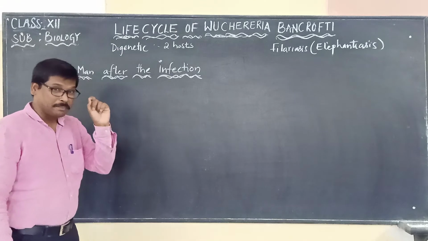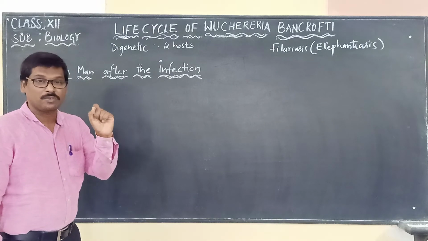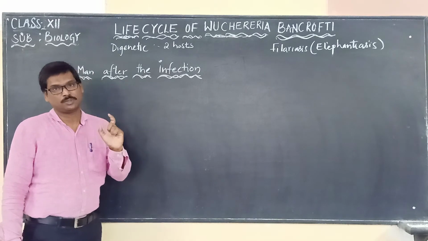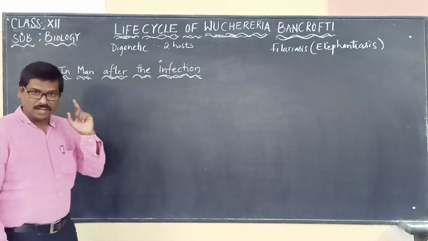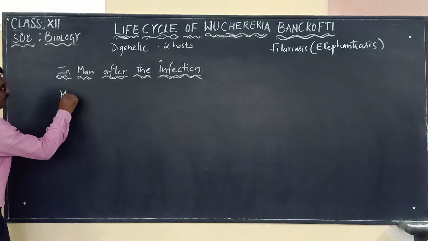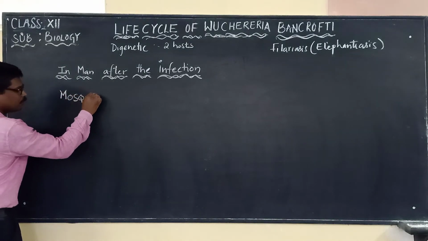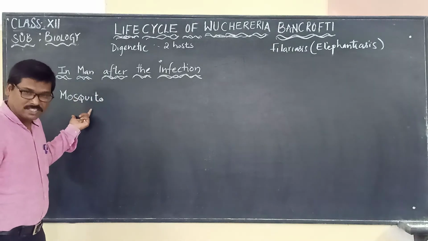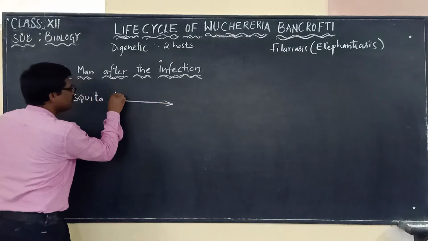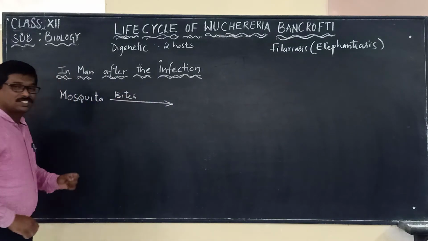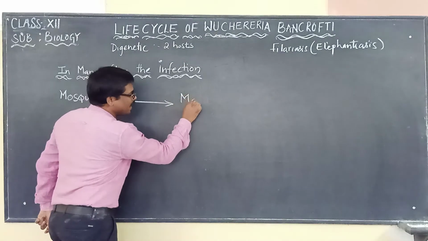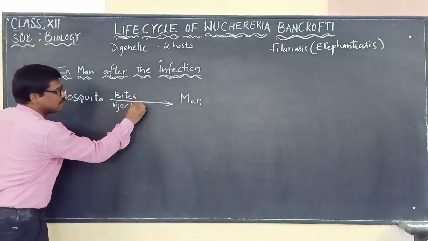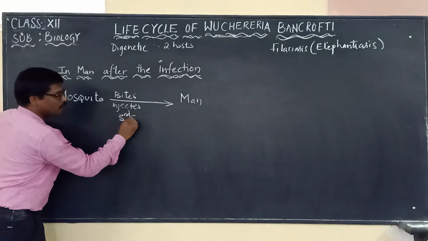Now we studied that the mosquito is carrying the third stage microfilaria larva, which is infective to man. Now this mosquito, what is the name of this mosquito? We said it is the female Culex mosquito. When a female Culex mosquito bites a healthy man, it injects the third stage microfilaria larva.